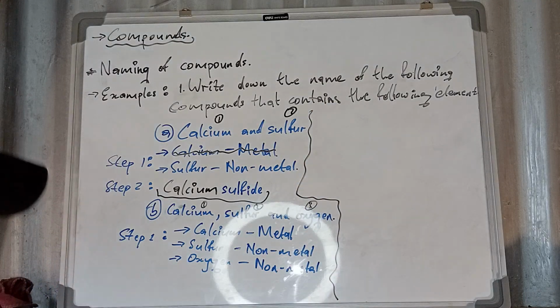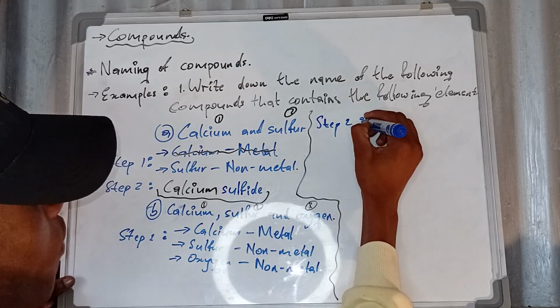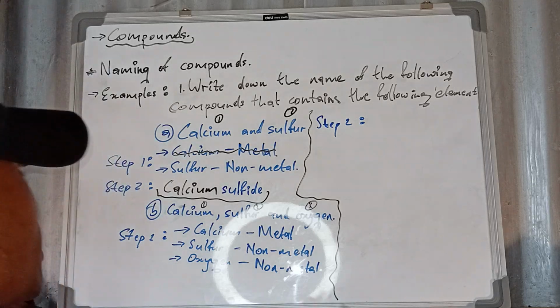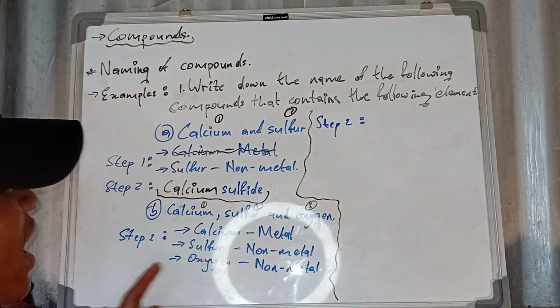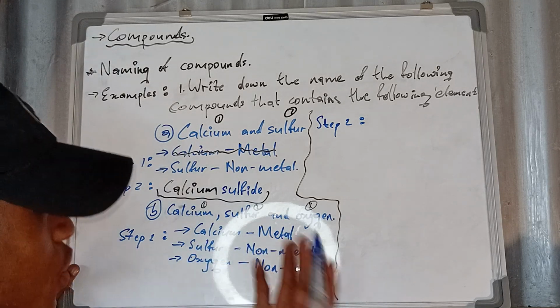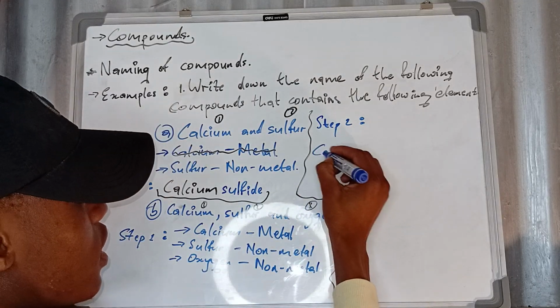Okay, so we'll write step number 2. You just say step number 2. They say we must write what? We must write down the element that has the metal first. Okay, what is the element that has metal between calcium, sulfur, and oxygen? Already we know. That is what? Calcium. You write it down firstly. You write down calcium.